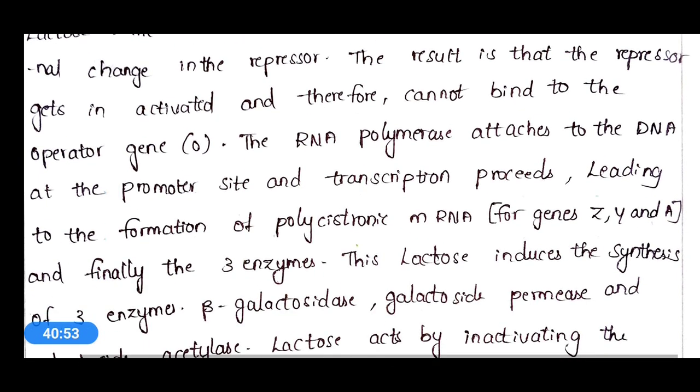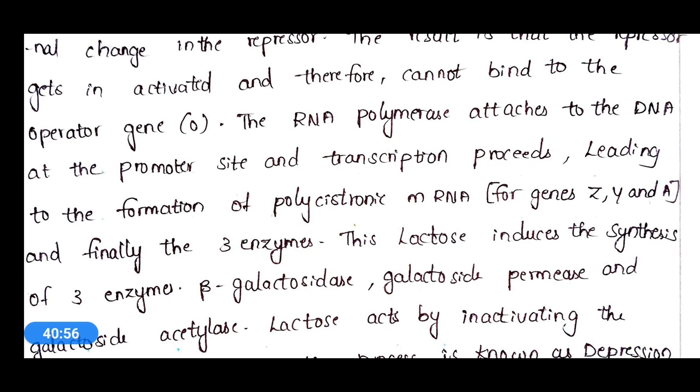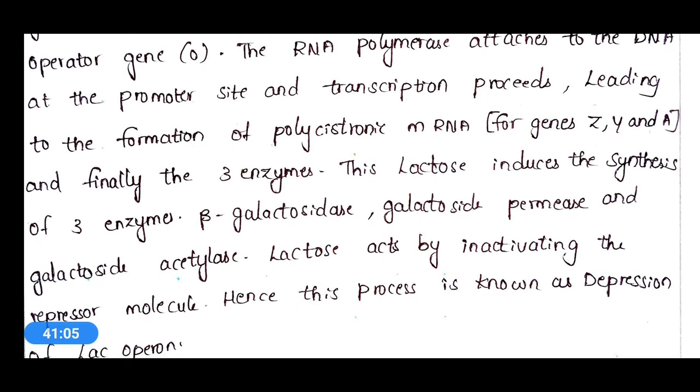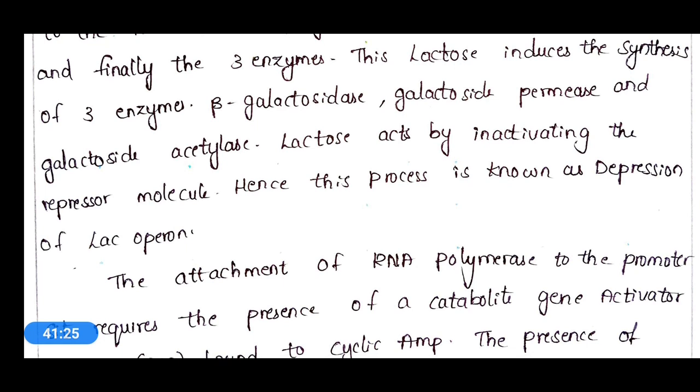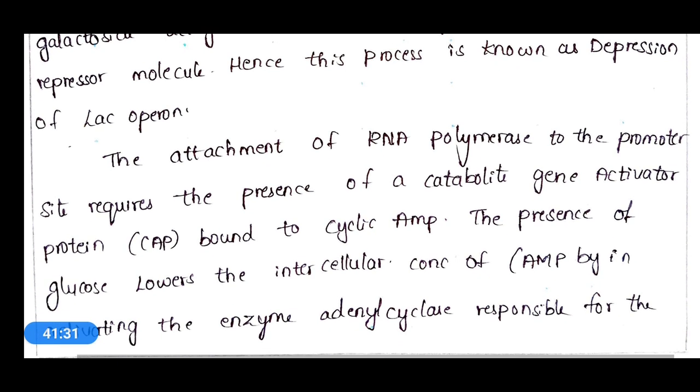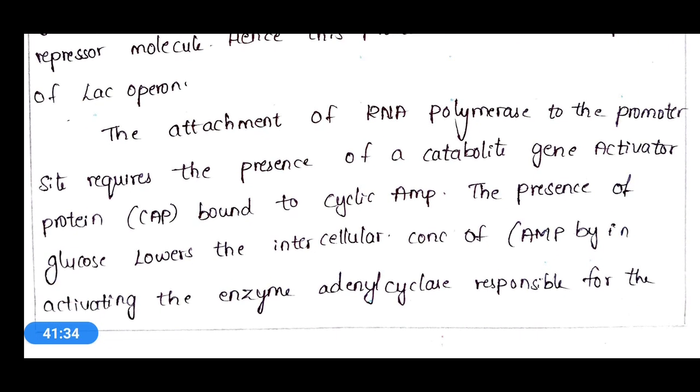Okay, and the RNA polymerase attaches to the DNA at the promoter site and transcription proceeds, leading to formation of polycistronic mRNA for genes Z, Y, A. And finally, these three enzymes will be produced. The lactose induces the synthesis of three enzymes: beta galactosidase, galactoside permease, and galactoside acetylase. And lactose acts by inactivating the repressor molecule, hence this process is known as depression of lac operon. Okay, depression of lac operon.